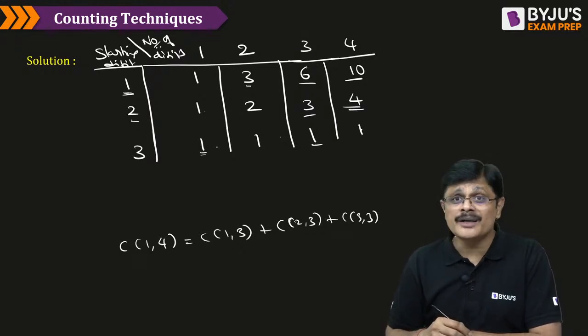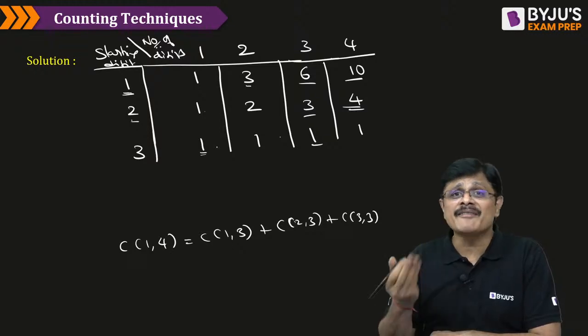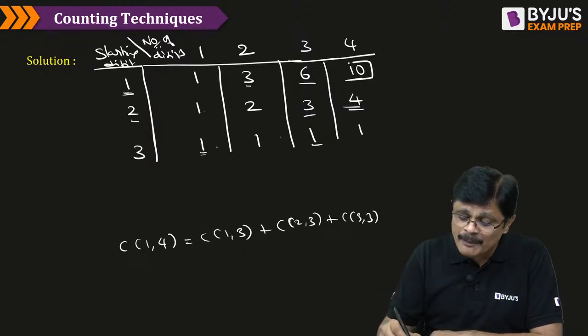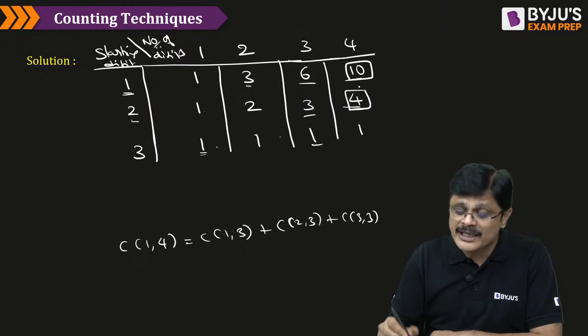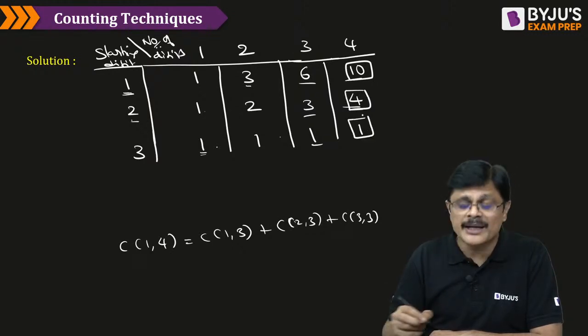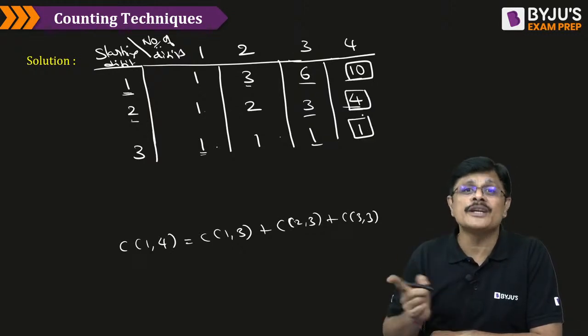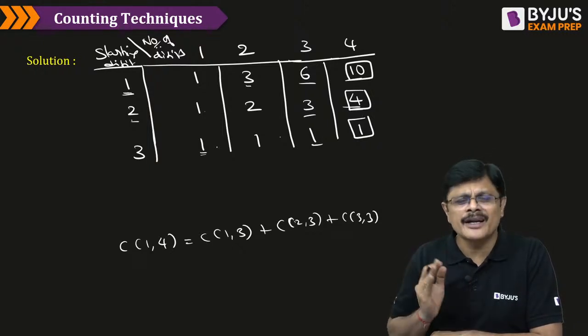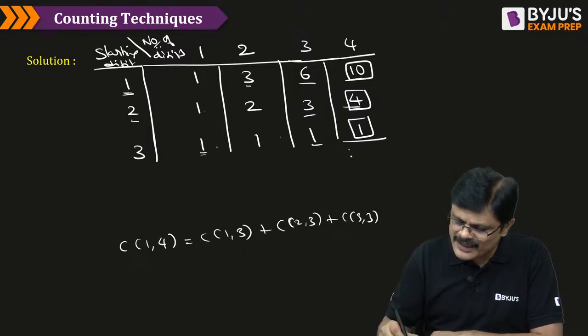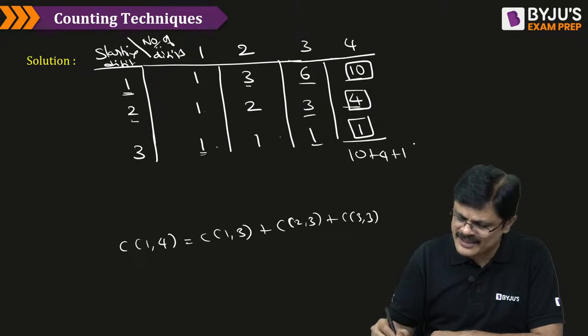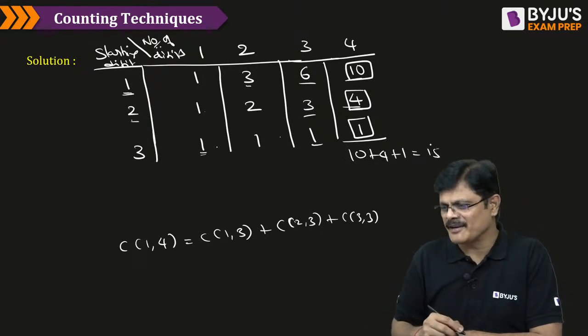But what you want is 4 digit number starting with any digit. This is 4 digit number starting with 1, this is starting with 2, and this is starting with 3. But you want 4 digit numbers with non-decreasing order. So that is given by 10 plus 4 plus 1, my dear friends, which is 15.